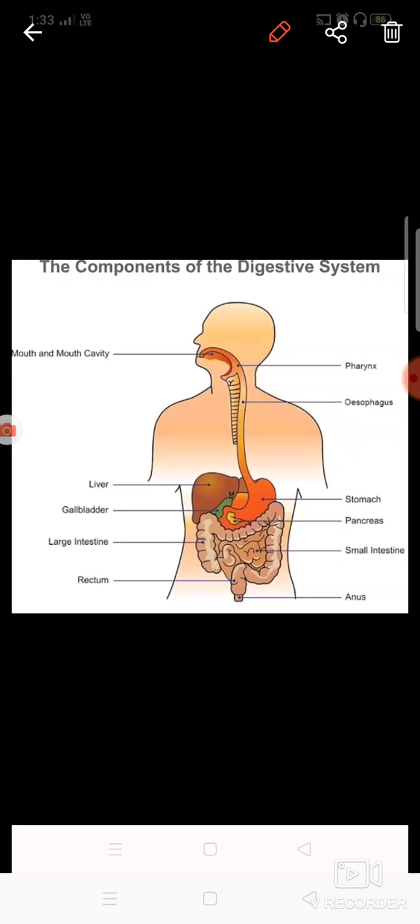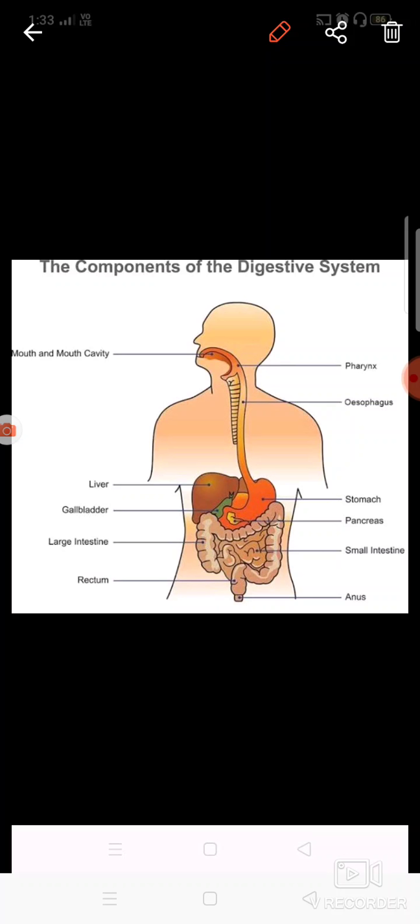Mouth helps to chew the food, and teeth help in tearing. Tongue tastes the food. Salivary glands digest the starch. Then the esophagus takes the food to the stomach. Then the pancreas produces pancreatic juice, which helps in digestion of carbohydrates, proteins and fats. Liver produces bile juice, which digests the fats.